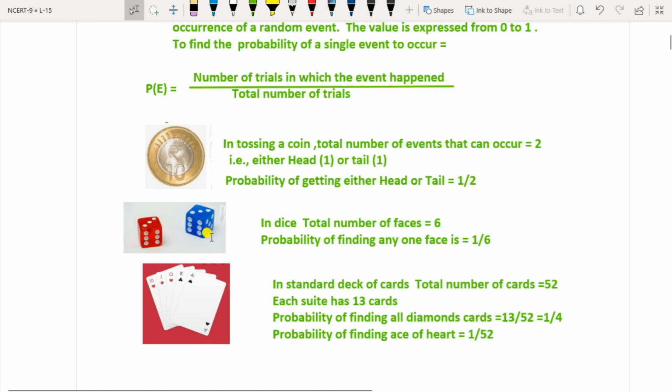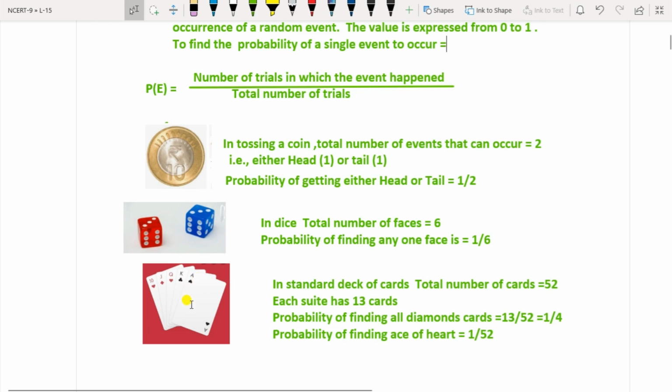Suppose you take the dice. Total number of faces on the dice are 6. So probability of finding any one face on the dice is 1 by 6. If you want 3 on the top, the probability is 1 by 6 only. Why? Because 3 is only one time on the face. If you want to get 5 on the upward face, then the probability of finding 5 on the dice is 1 by 6.